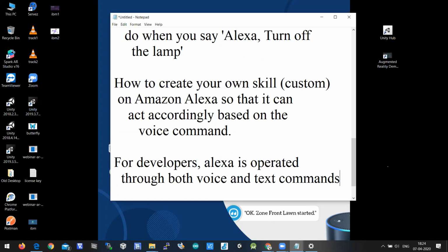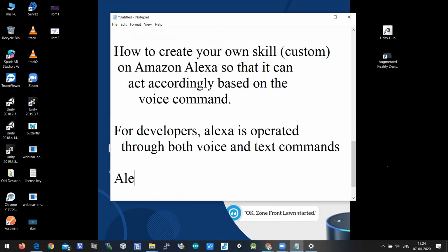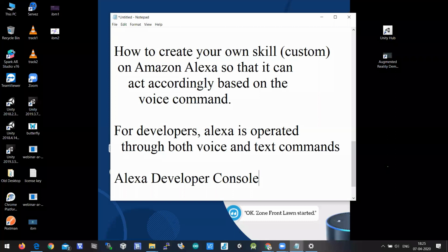Anything is possible for developers, because you'll have an Alexa developer console. Using the Alexa developer console, you can operate Alexa either through voice command or through a text command. When you keep texting to Alexa, it is chatting, so it can act as a chat bot. Through the console, you can create a skill, or operate your Alexa through voice and text commands.